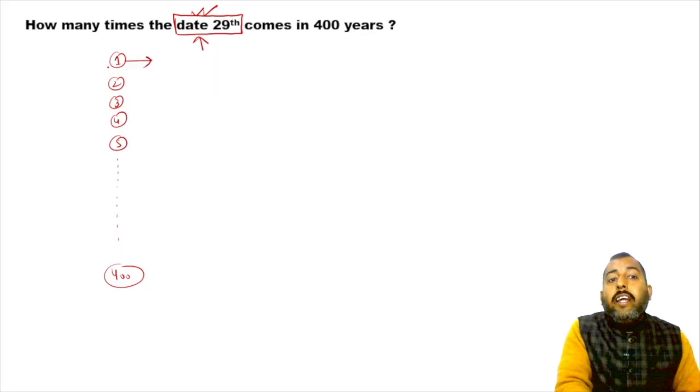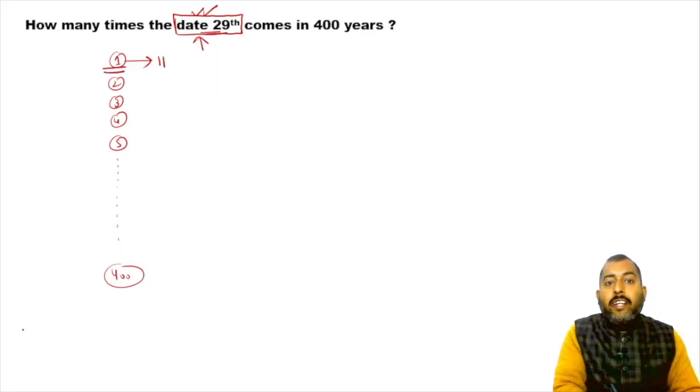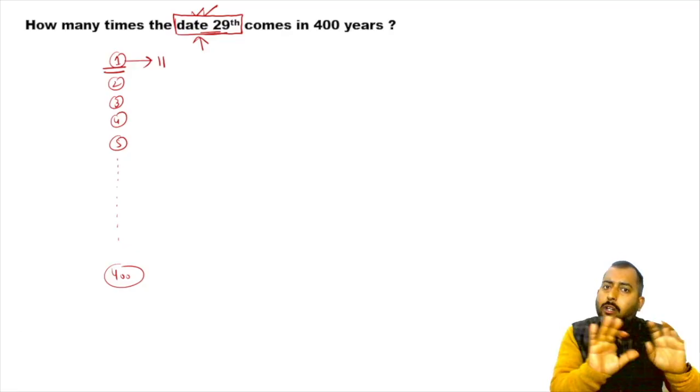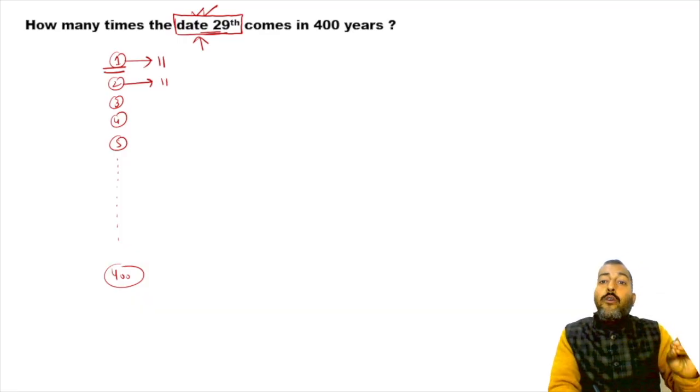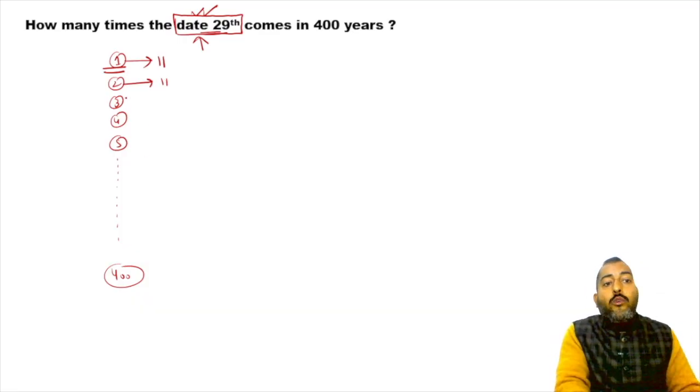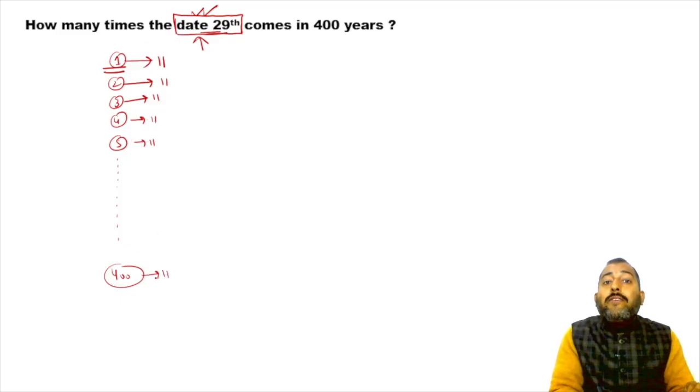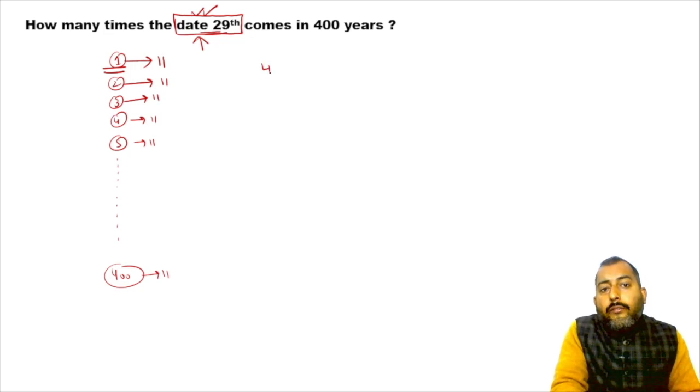So definitely in the first year you will find the day 29th how many times? 11 times, if you forget about Feb. Similarly in the second year, how many times will you find the day 29th? In each of these years, you will find the day 29th 11 times for sure. So there are 400 years.